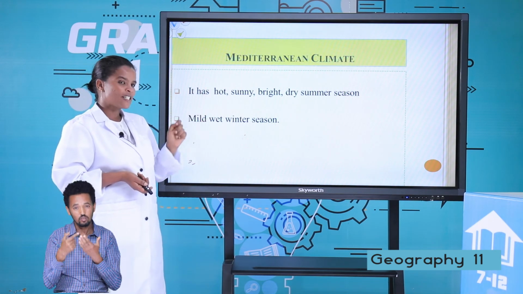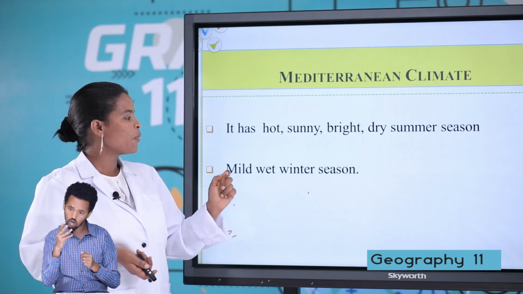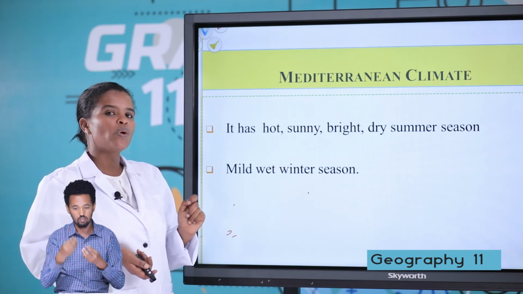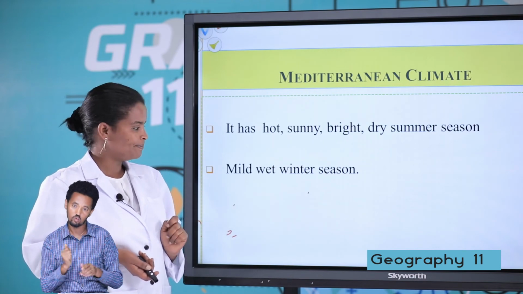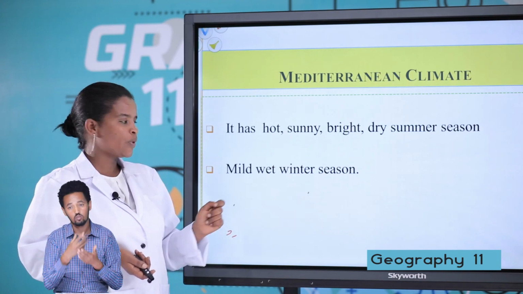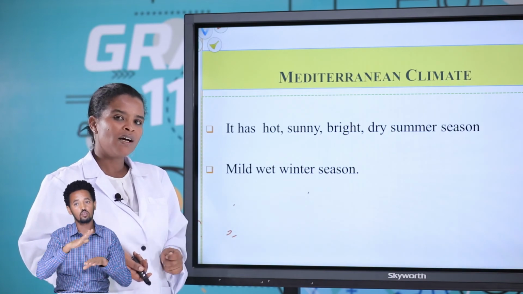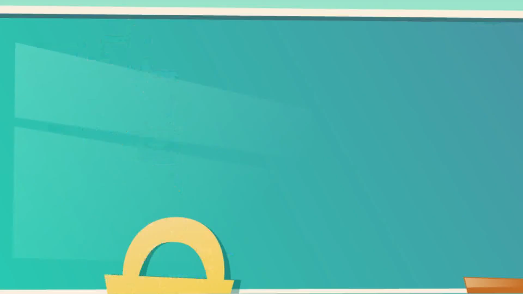So this region receives little rain. The wind that starts from the Atlantic Ocean, we call it westerly winds. So during winter season, the Mediterranean climatic region of Africa receives little rain.